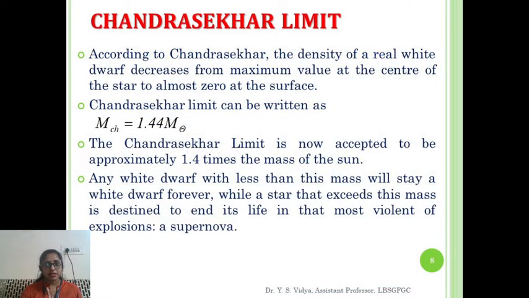According to the Chandrasekhar limit, the density of the white dwarf decreases from a maximum value at the center of the star to almost zero at the surface. According to the Chandrasekhar mass limit, the mass is given by 1.44 times the mass of the sun. That is, the Chandrasekhar limit is now accepted to be approximately 1.4 times the mass of the sun. Any white dwarf with less than this mass will stay as a white dwarf forever, while a star that exceeds this mass is destined to end its life in the most violent explosion called the supernova.